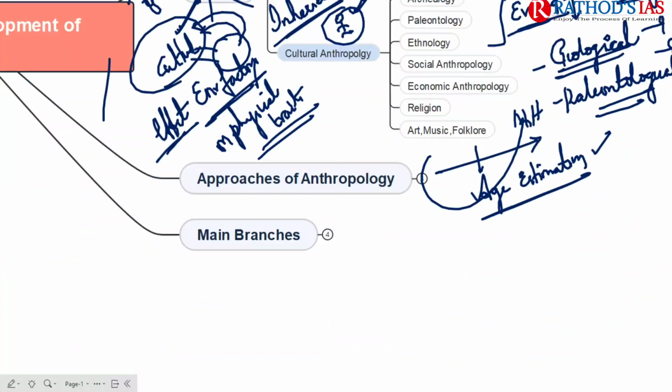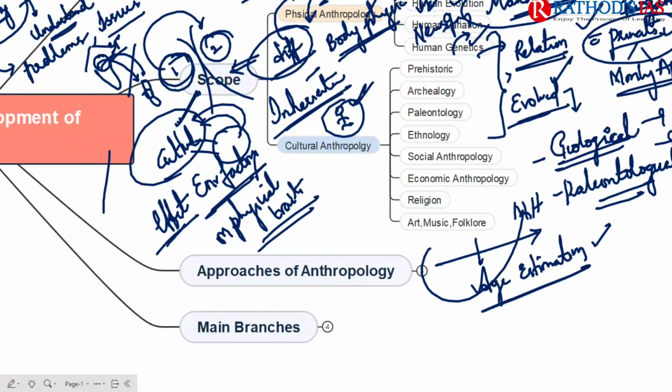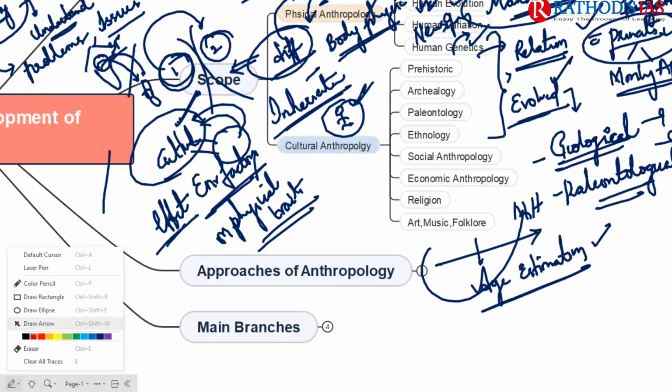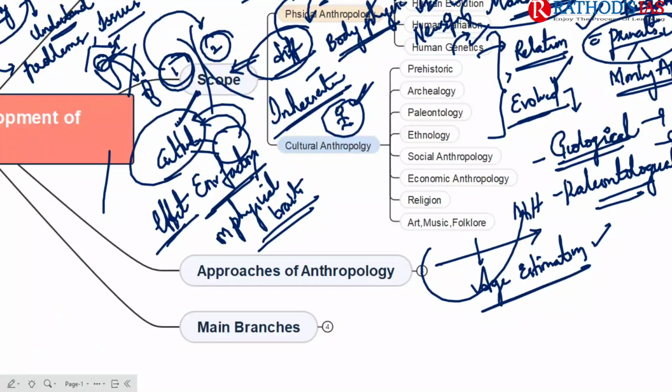If we're talking about prehistoric archaeology, in this prehistoric we need to go back to different eras. For example, you can talk about Paleolithic. In this Paleolithic, we have Upper Paleolithic, Middle Paleolithic, and Lower Paleolithic. Also we can talk about Mesolithic, Neolithic, and Chalcolithic.